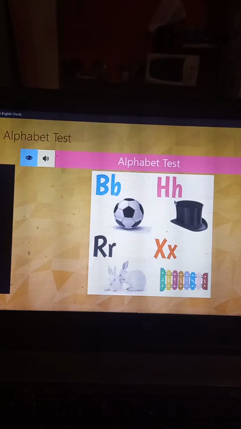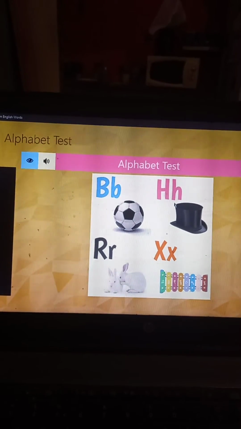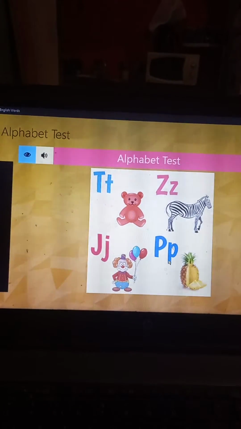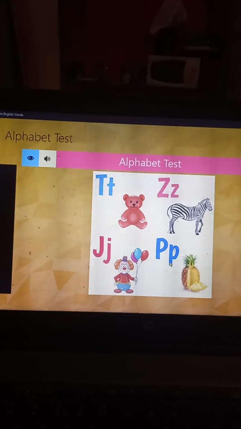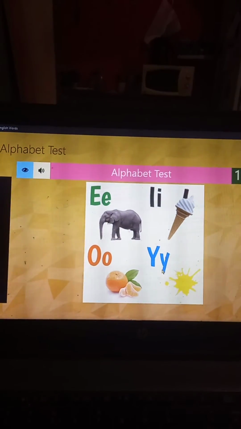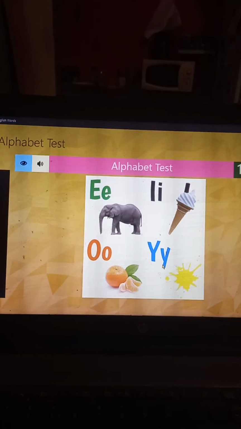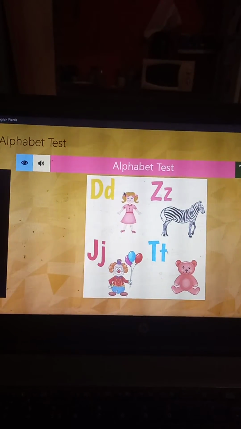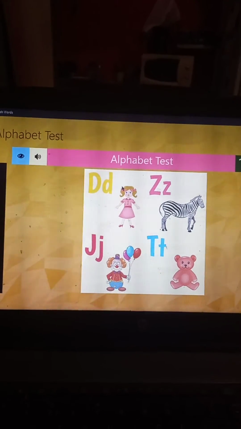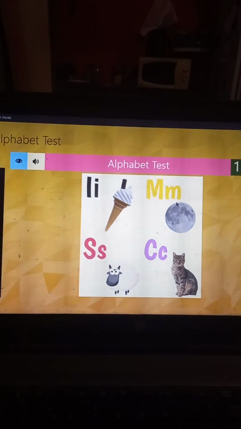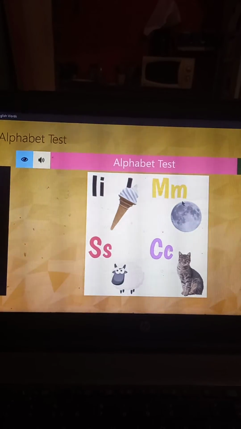Right. Where is the X for xylophone? Intelligent. Where is the P for pineapple? Intelligent. Where is the E for elephant? Right. Where is the Z for zebra? Great. Where is the I for ice cream?